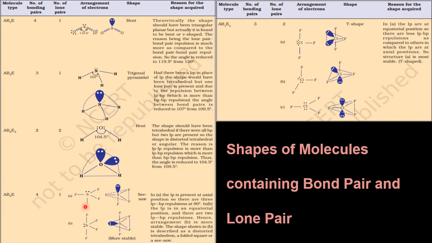Now please see here why this has taken a bent shape, why this has taken trigonal bipyramidal, bent, seesaw, T shape. These examples make the idea clear, and here he has given explanations for lone pair, bond pair repulsions.